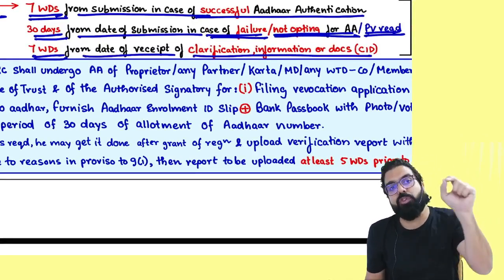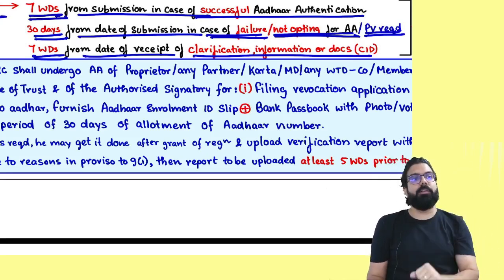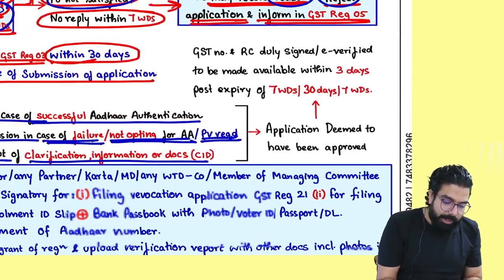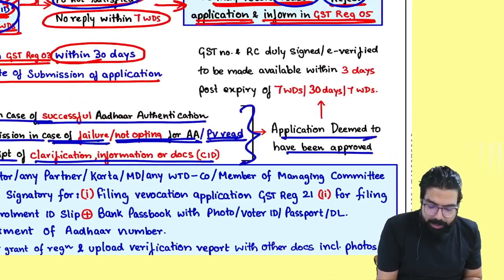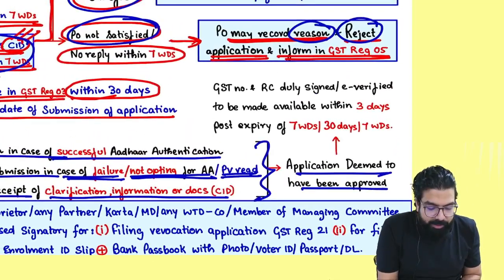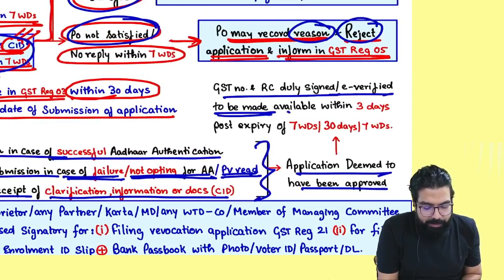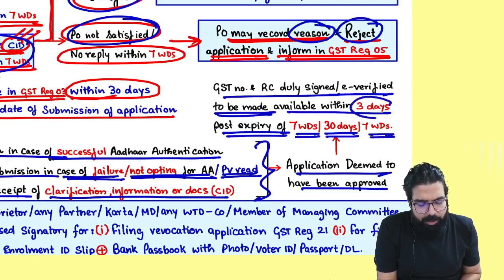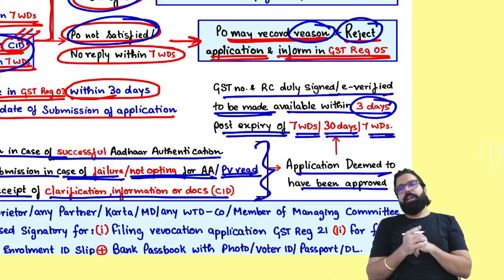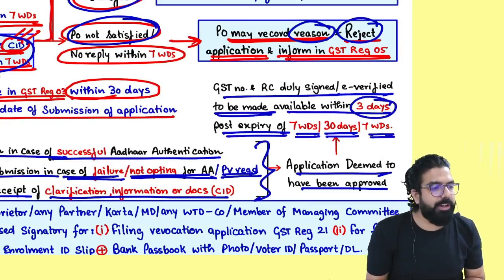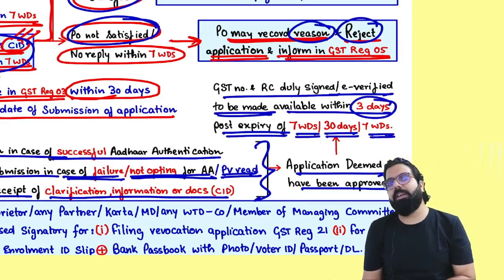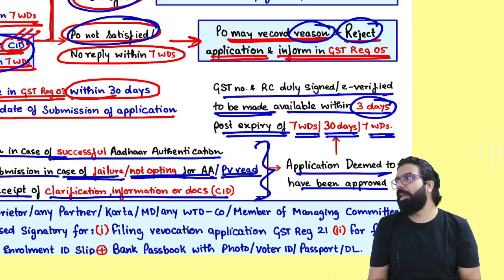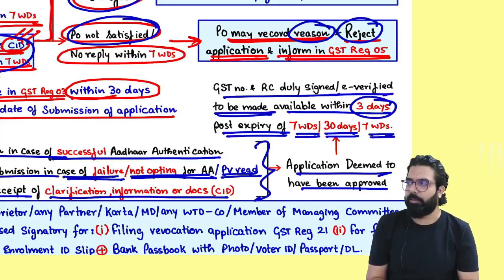If the officer does not take any action, then what, sir? Then it says the application is deemed to have been approved and your registration certificate will be made available within how many days? 3 days. Post expiry of the 7 days, 30 days or 7 days, you will be given within how many days? 3 days. Is my point clear to all? Remember, this 7 days is always 7 working days. 30 days is always 30 days.